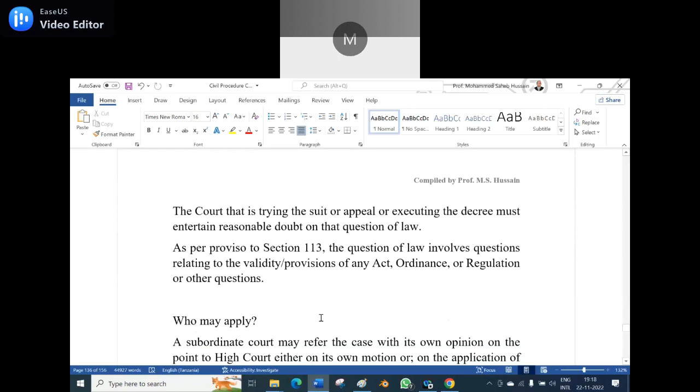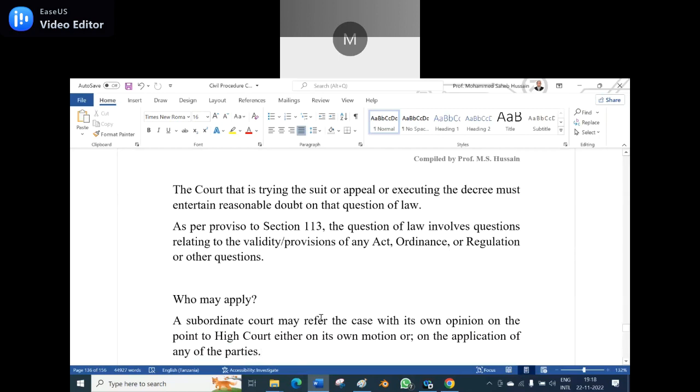As per the proviso to Section 113, a question of law involves questions related to the validity or the provision of any act, either the validity or the provision of any act. Then the question of law involves an act, an ordinance, regulations or any other related questions. The question of law will arise. Who may apply?